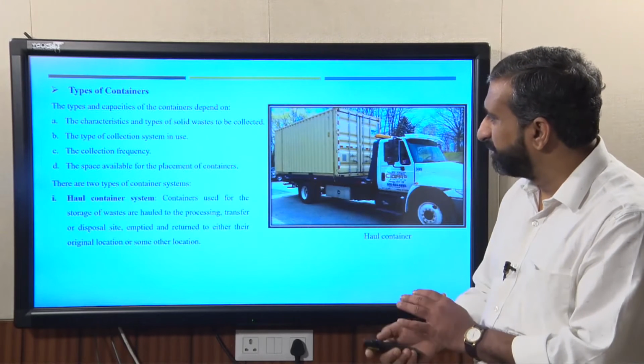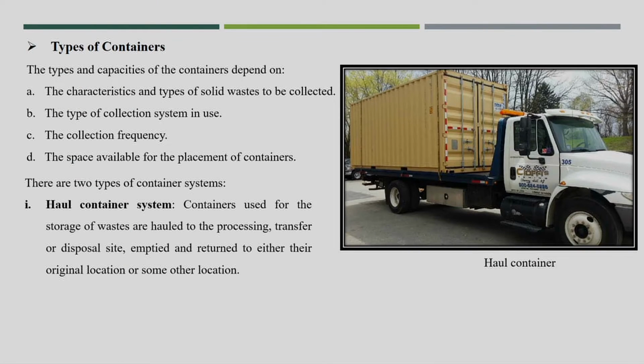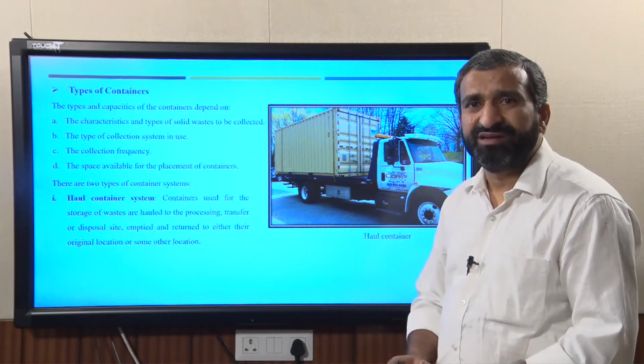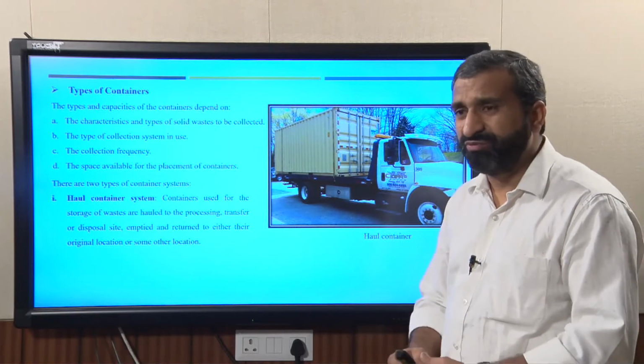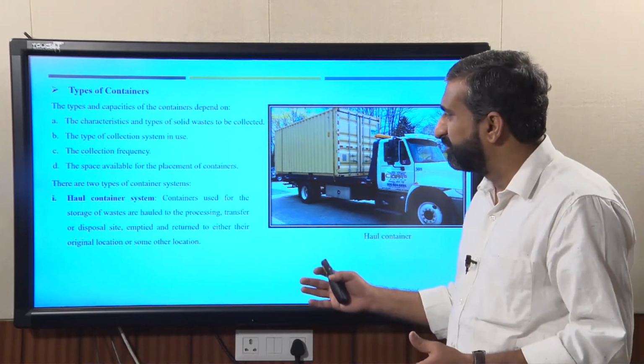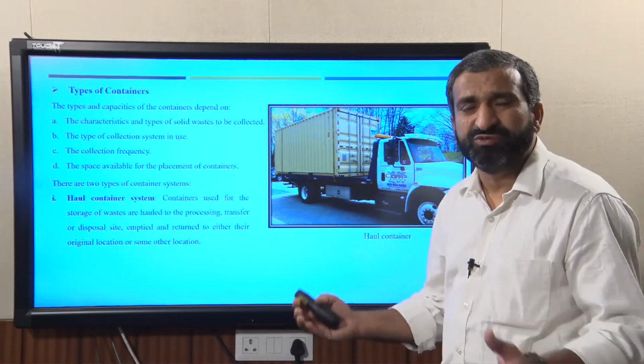So, there are two types of collection system. One is the haul container system or haul collection system, where the entire dustbin is hauled onto the vehicle, not only the waste but the entire container. This is a very good idea where the quantity is more or waste generation is very large. In that case, this kind of container system is very useful.